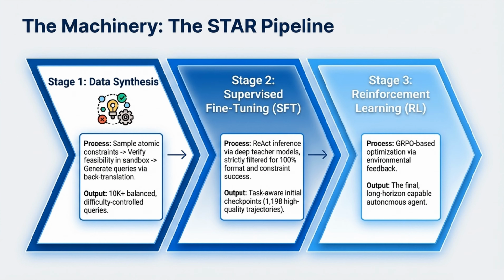So, how do we build the agent? Enter the machinery, the STAR pipeline. It happens in 3 stages. Stage 1 is data synthesis, where we sample atomic constraints and generate over 10,000 balanced, difficulty-controlled queries via backtranslation. Stage 2 is supervised fine-tuning, or SFT, where we use deep teacher models to execute the React inference, strictly filtering for 100% format and constraint success to create high-quality initial checkpoints. Finally, Stage 3 is reinforcement learning, using GRPO-based optimization with environmental feedback to output our final, long-horizon capable autonomous agent.